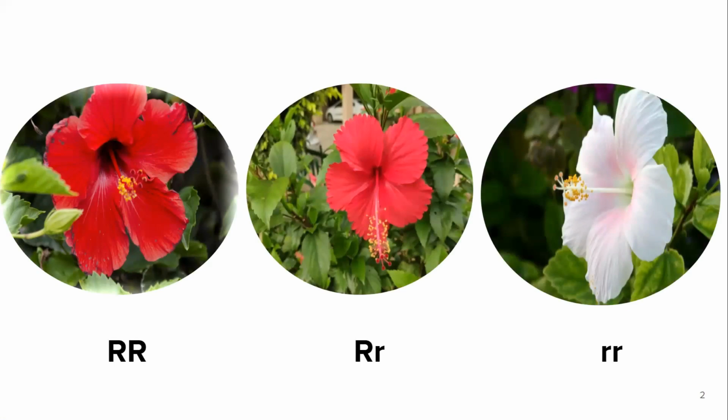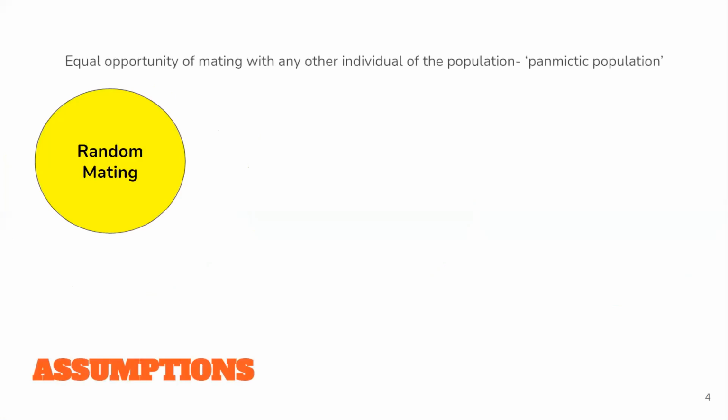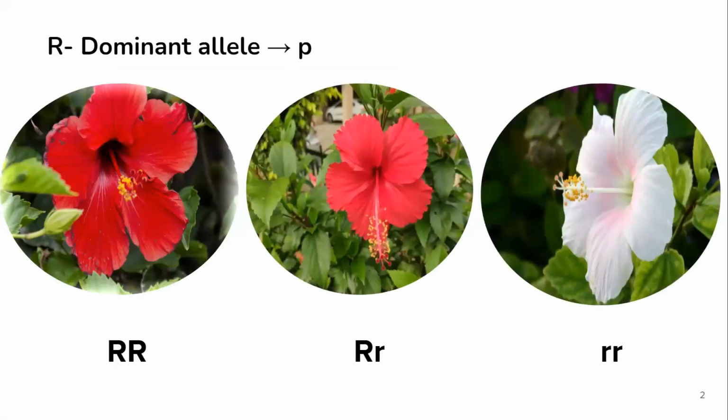Now, in Hardy-Weinberg, we represent the frequency of a particular allele by two letters, P and Q. The dominant allele is given by the letter P and the recessive allele is given by the letter Q.